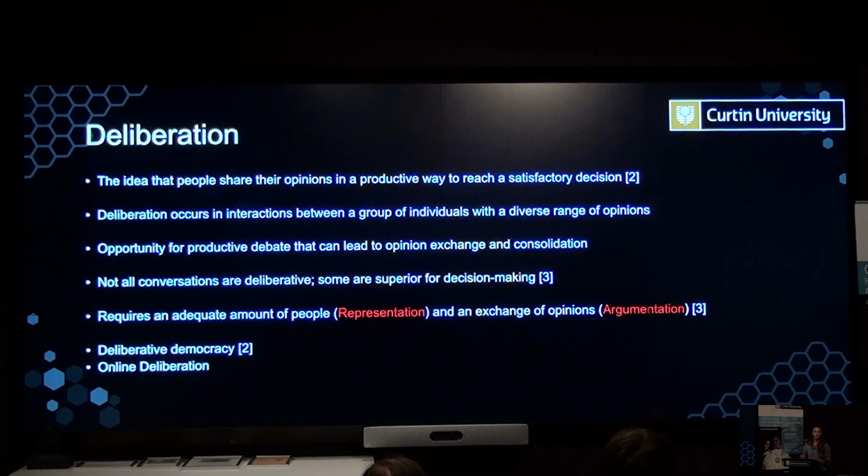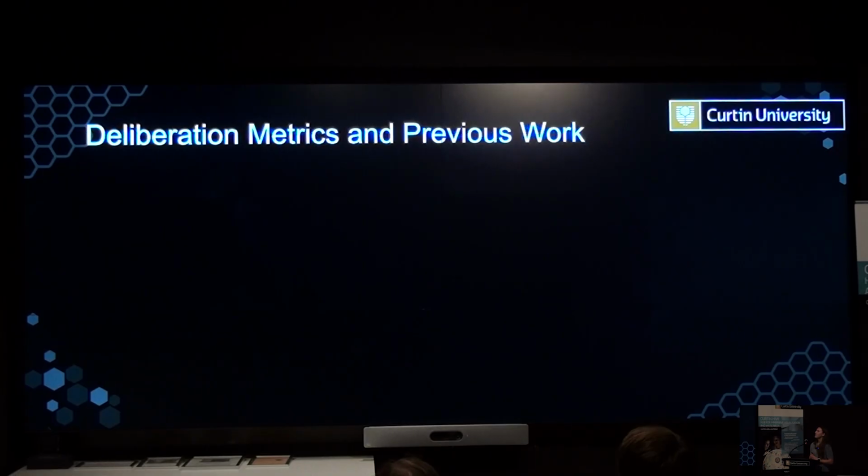And as I said before, a lot of people consume online media. It's the main way that people communicate. So it's also very important that these online conversations be deliberative for the health of society and our democratic processes. Now, what we do to look at deliberation in these online platforms is we use that multilayer network model, and we can use certain metrics to create a quantifier for the quality of deliberation.